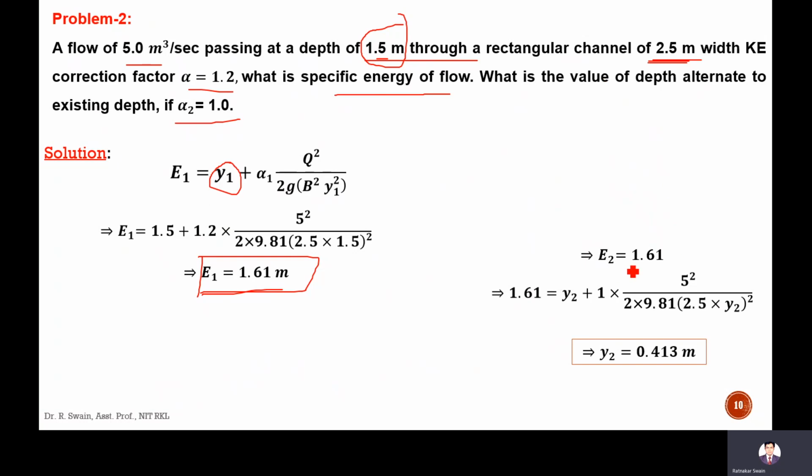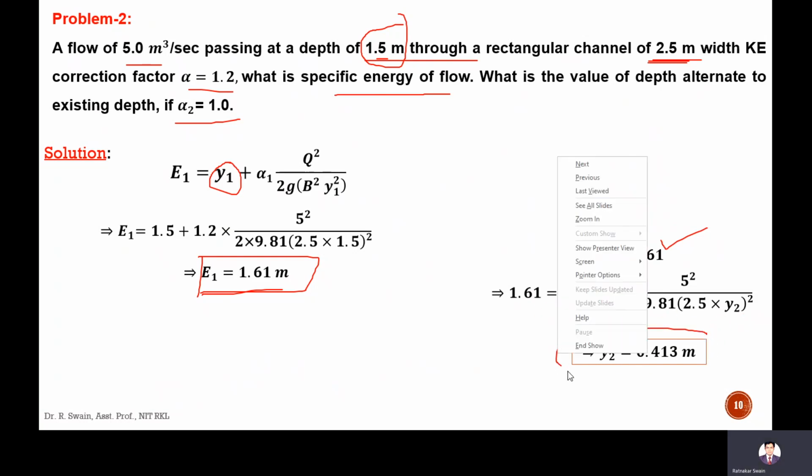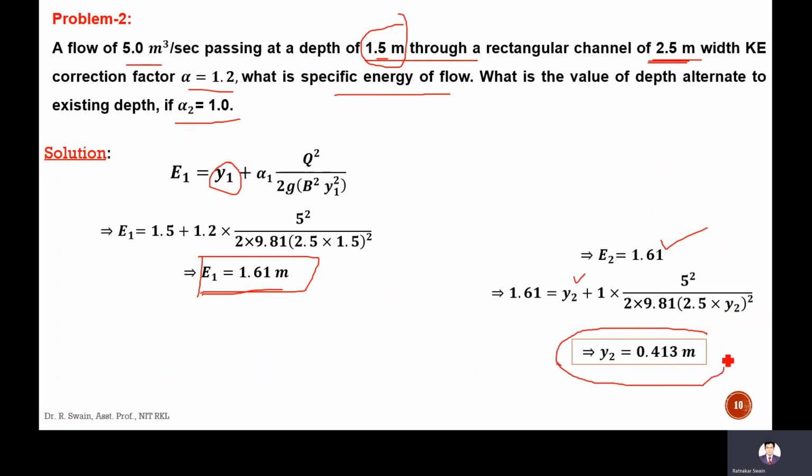E2 is the same 1.61 meter, which is equal to y2 plus alpha, which is 1, into Q square by 2g into (B y2) whole square. If you solve this equation, you will get y2 as 0.413.